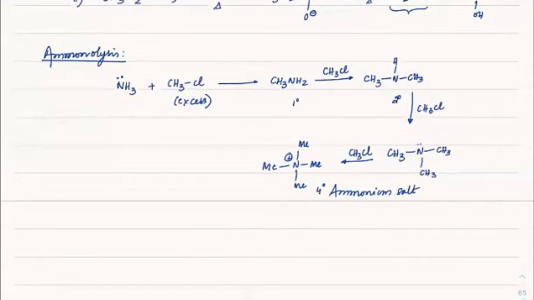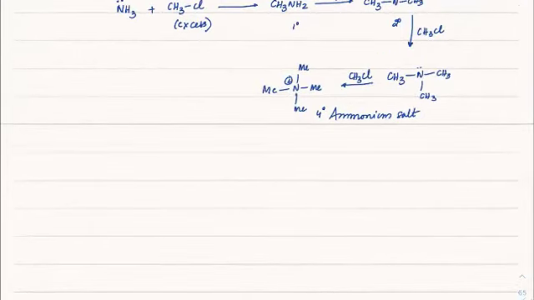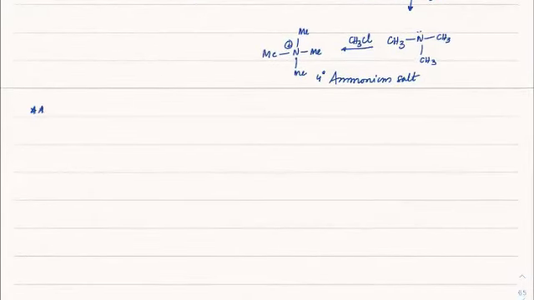So this is a salt formation which you need to get, a 4-degree ammonium salt. We know how to prepare the ammonium salt, so that should be sufficient for us to understand Hofmann exhaustive elimination. This is very, very, very important in JEE. In Advanced, there is never a year without this question, so you can imagine how important this is. Hofmann exhaustive elimination.